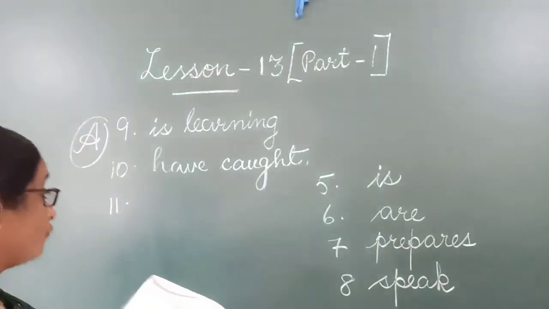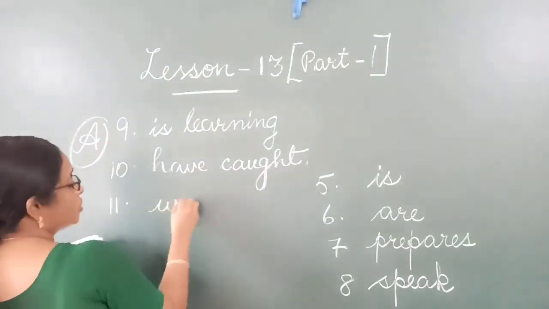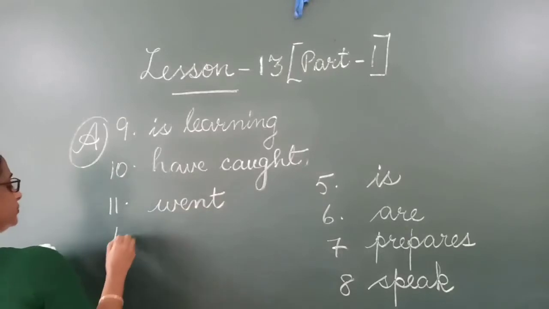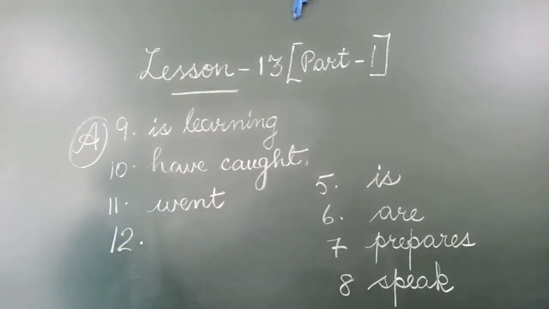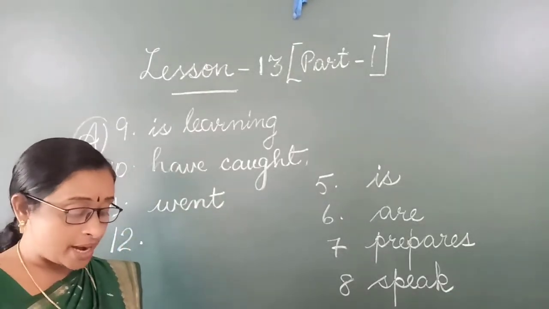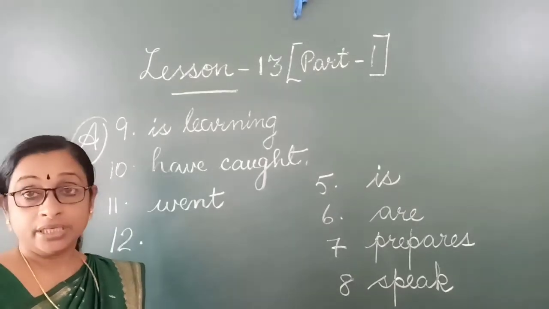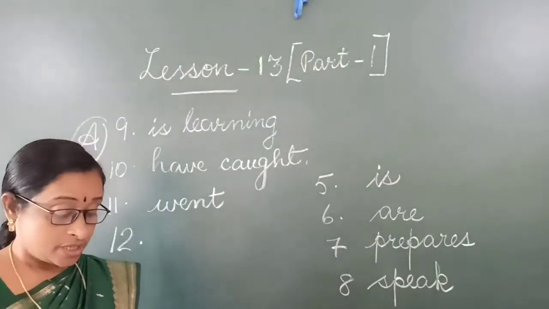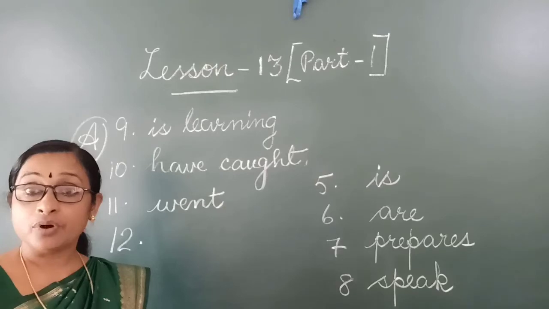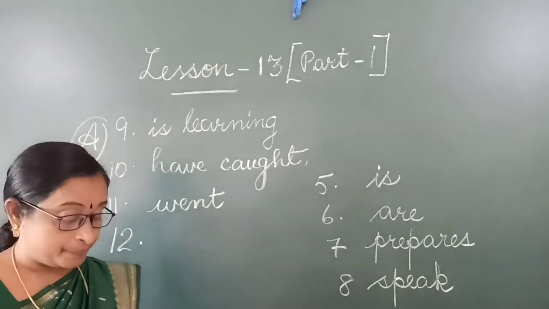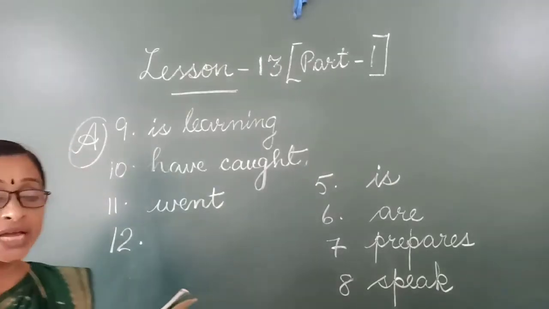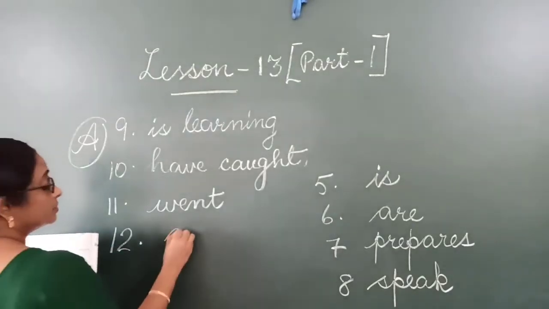That is the verb. Number 12. February comes after January. In this, which is the verb or action word or doing word, anything? Comes.